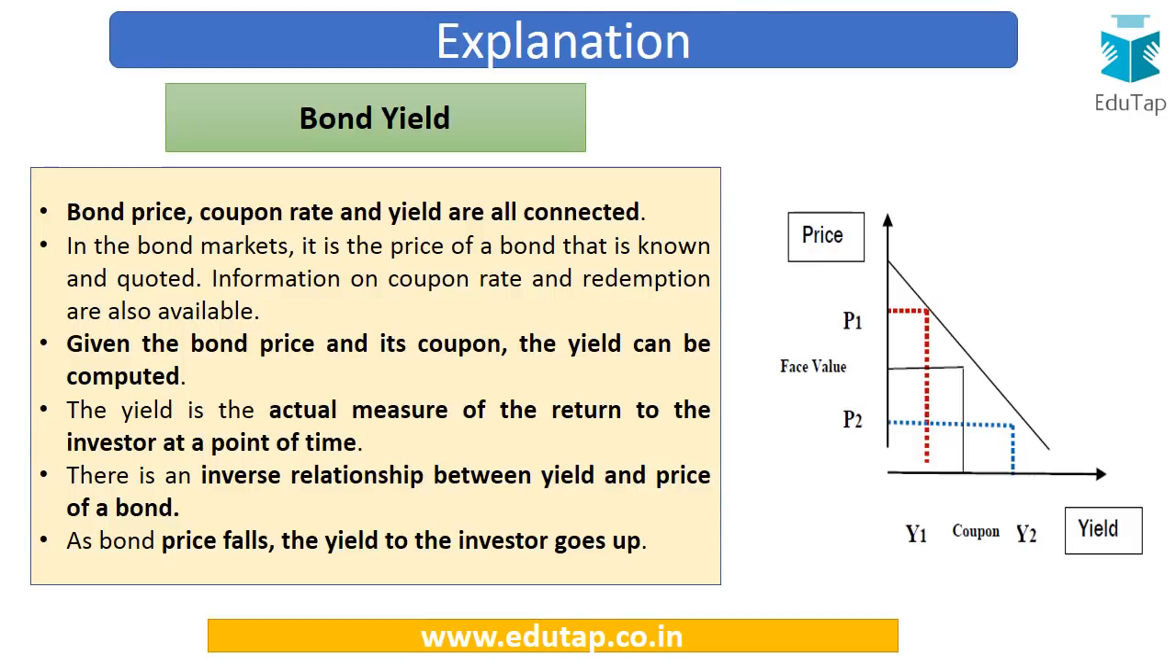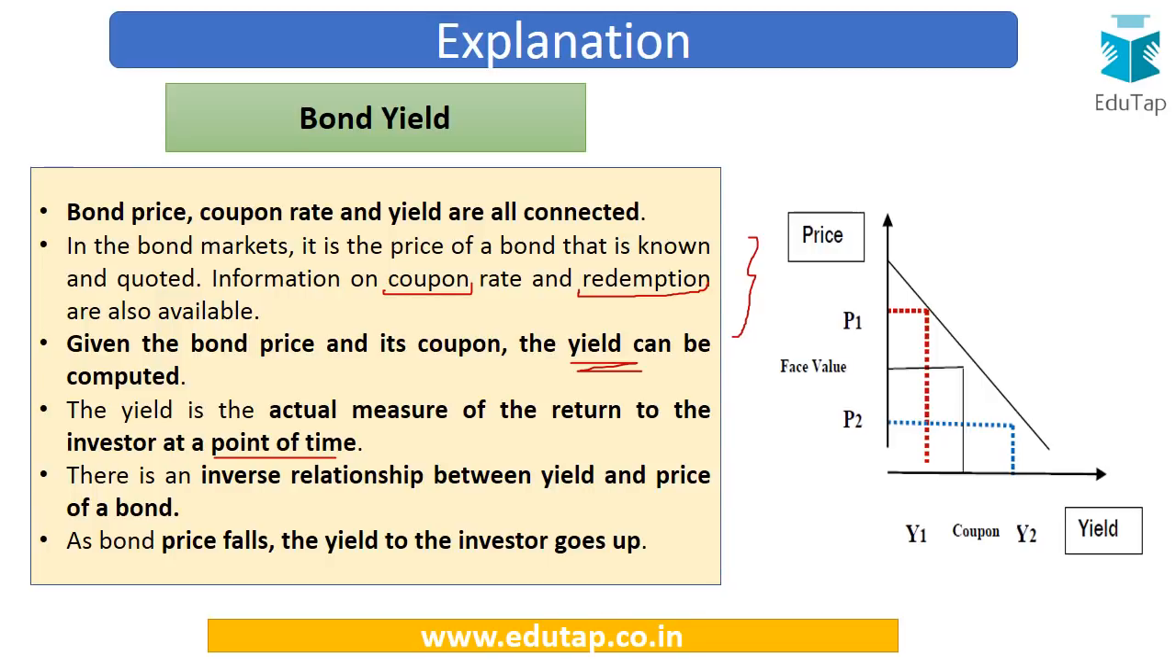In the bond market, the price of the bond is known, because it is quoted in the market. Information on the coupon rate or the interest rate and the redemption, when the bond is to be repaid, is also known. So the only thing that is unknown is the bond yield. Given all of these components, we are able to find this bond yield. This yield is the actual measure of the return to the investor at a point of time. It measures how much the investor is actually earning.